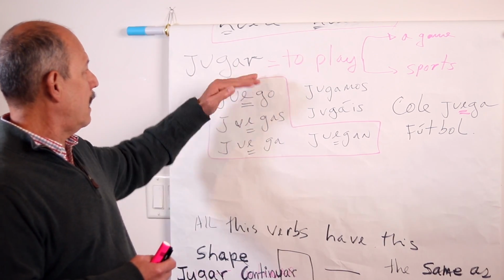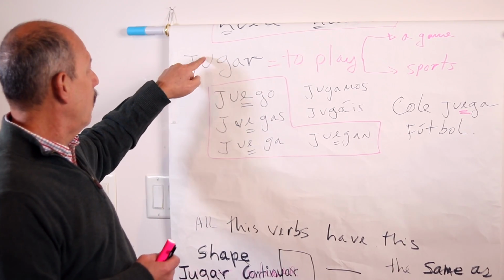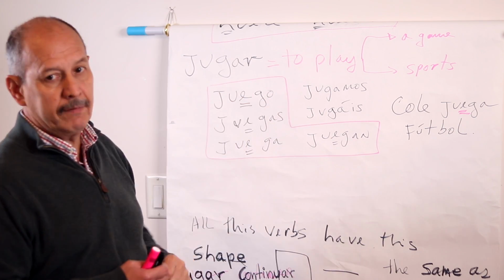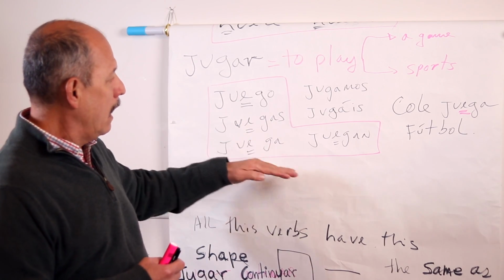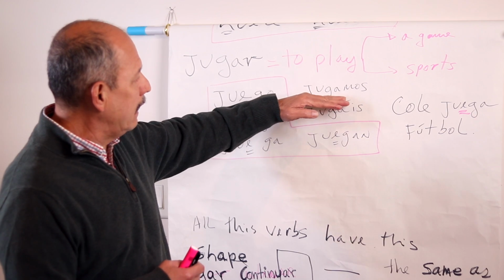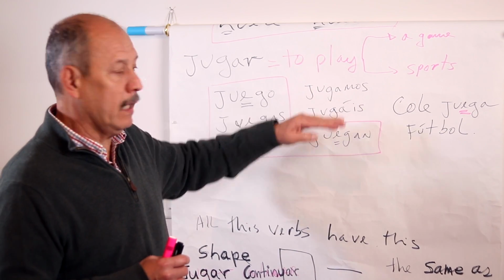But if you see the infinitive of the verb, jugar, we don't have the o, we have a u there. So we import that e, and now we have the conjugation. Juego, juegas, juega, juegan. All those are inside the boot, and then nosotros and vosotros forms remain regular.